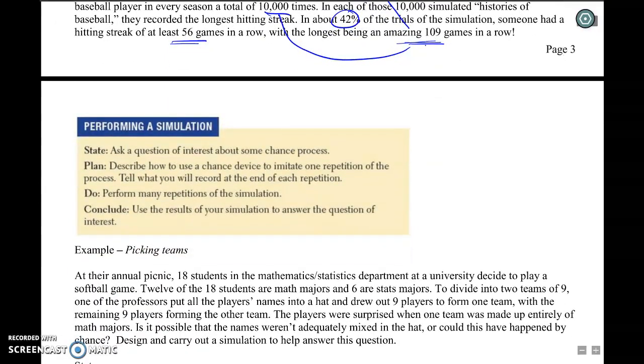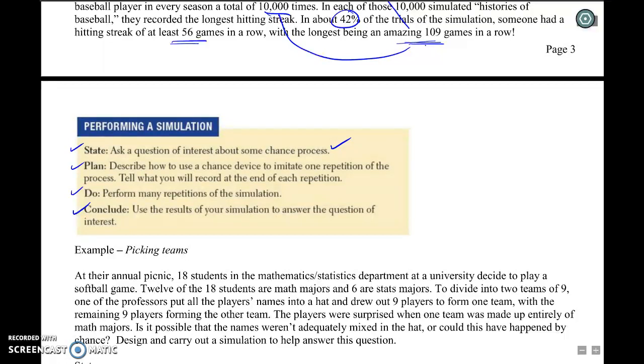Performing a simulation. Now, we've never really done the state, plan, do, conclude. However, I would maybe recommend you kind of adopting it a little bit for simulations. If I ask you to perform a simulation, tell me, state what the problem's about. What are you trying to simulate? What are you trying to estimate? What do you want to do?